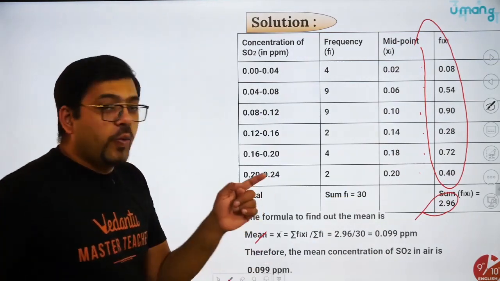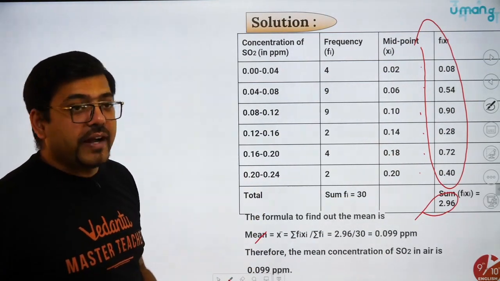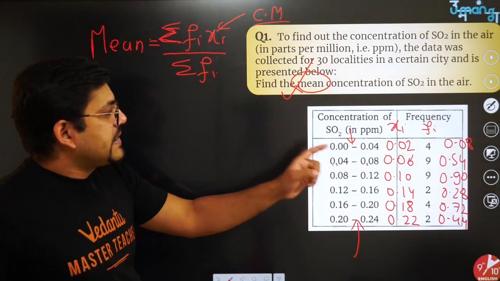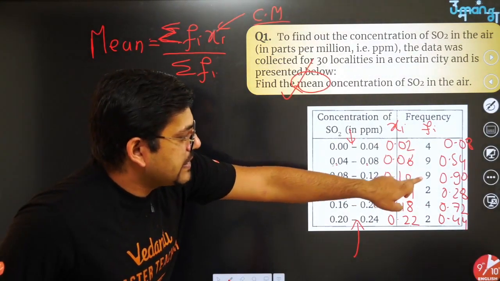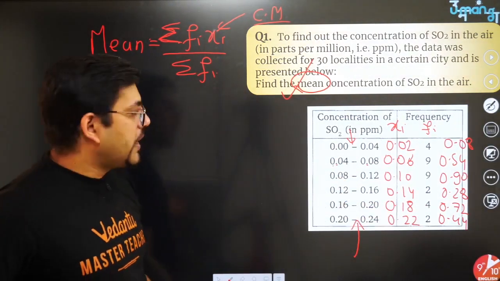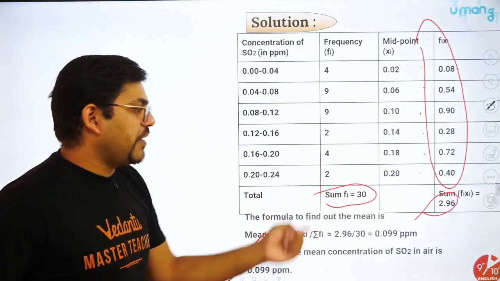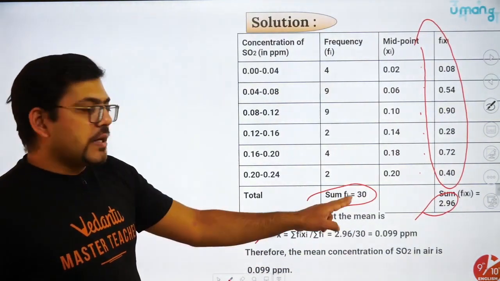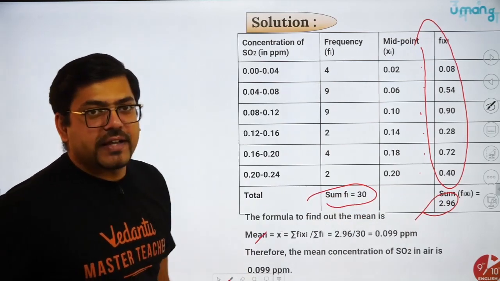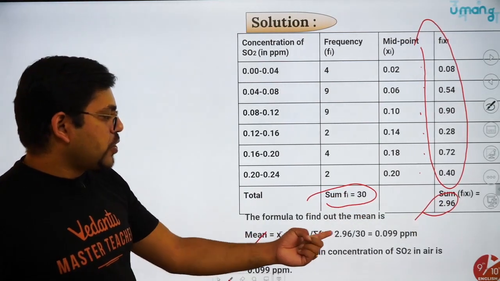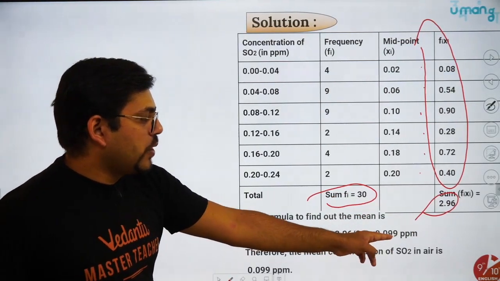Cool. Now once you get 2.96, you have to divide it by summation fi, that is the sum of all the frequencies. So 4 plus 9 plus 9 plus 2 plus 4 plus 2, and you get summation fi equals 30. So summation fi xi is 2.96 and summation fi is 30. You have to divide them. So 2.96 upon 30 is 0.099 ppm.